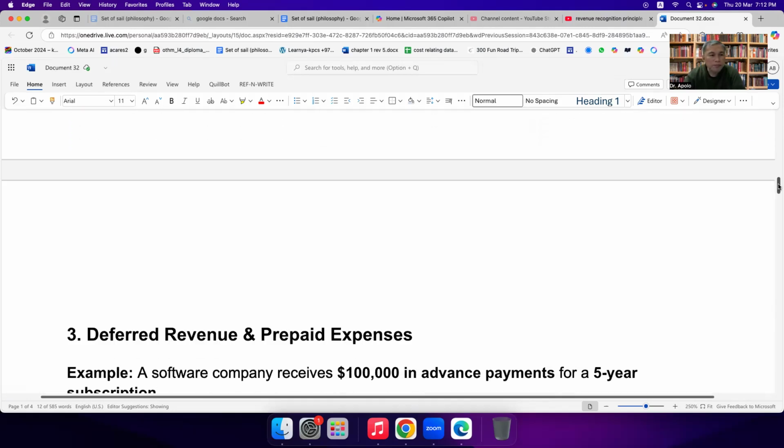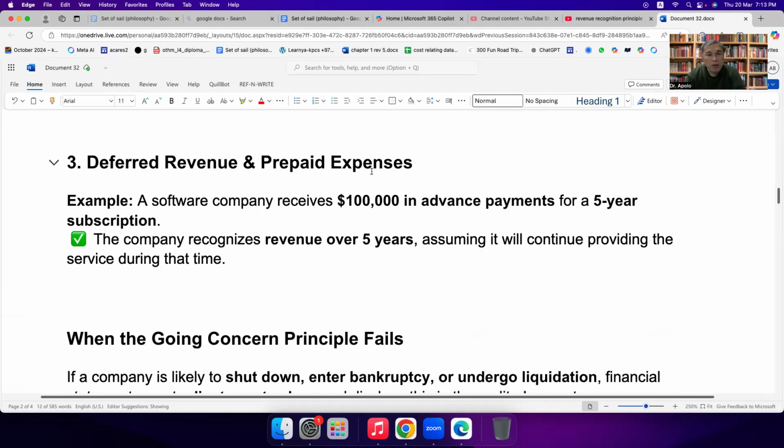It's like that. Another is deferred revenue and prepaid expenses. How does the principle work on this one? Deferred revenue is collections to be received at some point in time. Example, a software company receives 100,000 in advance payment for a 5-year subscription. So this is the case. The company recognizes revenue over 5 years, not immediately, assuming it will continue providing the service during that time.